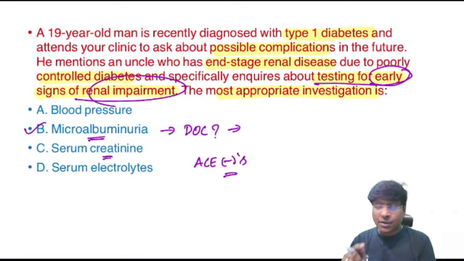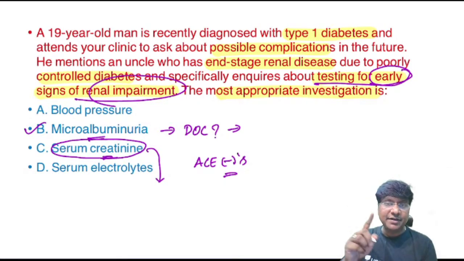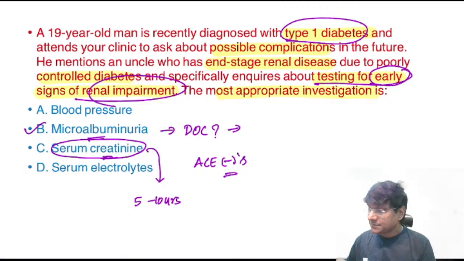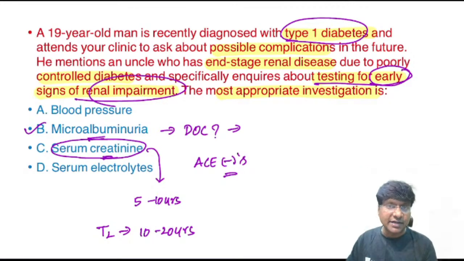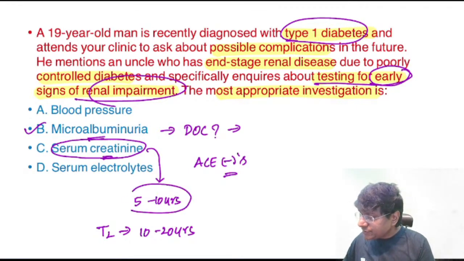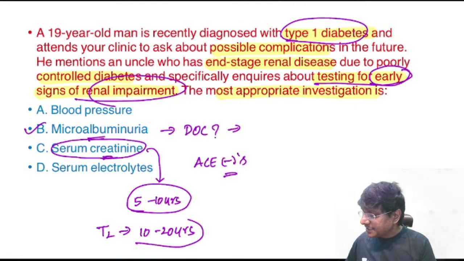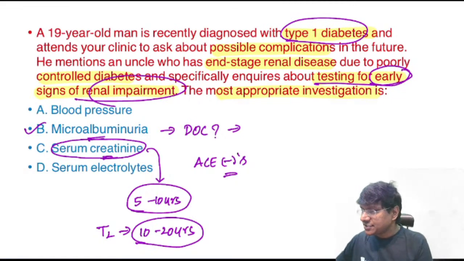Now this serum creatinine elevation will not be quick. Patients with diabetic nephropathy will land up in renal failure. Type 1 diabetic patients take up to 5 to 10 years for the development of renal failure, whereas type 2 diabetics take up to 10 to 20 years. So after 5 to 10 years of type 1 diabetes mellitus, when they develop renal failure, you check the serum creatinine. For type 2 diabetics, it takes 10 to 20 years for the development of diabetic nephropathy, that is renal failure, where you can check the serum creatinine at that point. Yes, Rachna, is that clear?